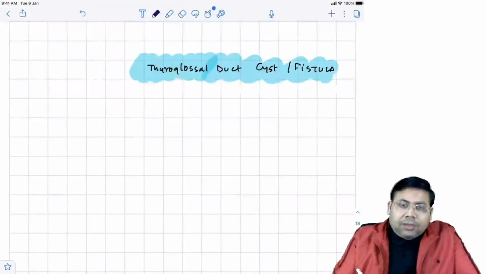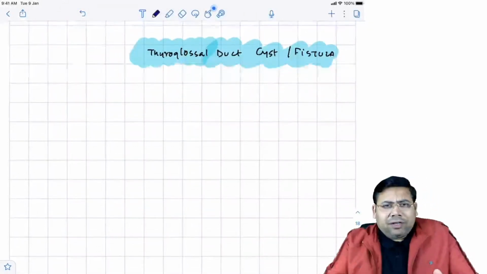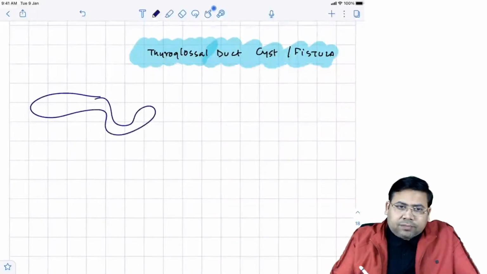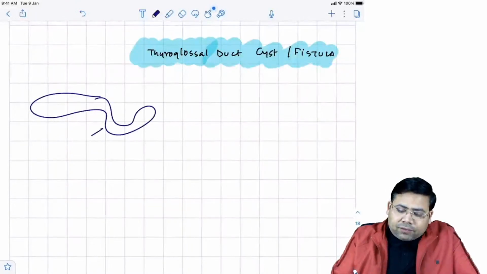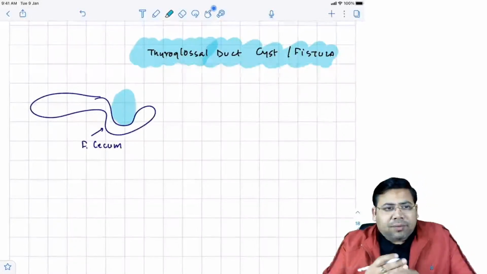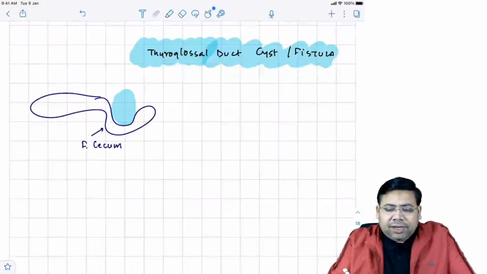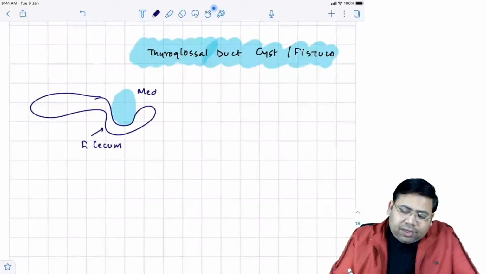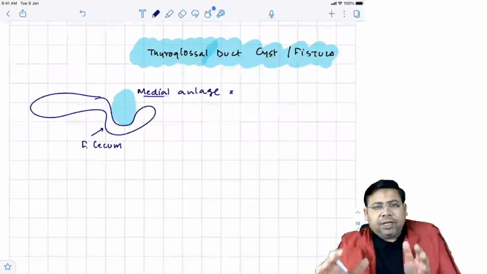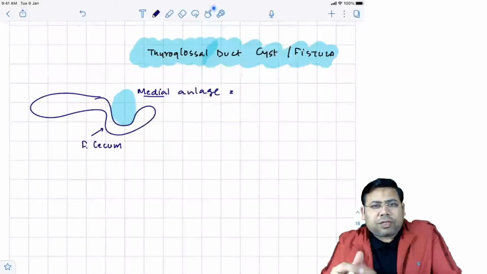Let me briefly tell you how the thyroglossal duct is formed. In embryology, this is the base of the tongue, and this is the foramen cecum. The foramen cecum has a median anlage, the primitive medial embryonic part of the thyroid.